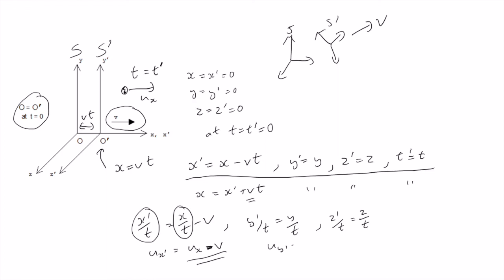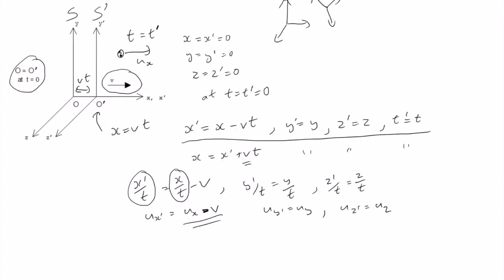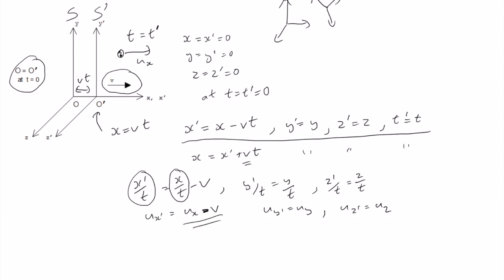Straightforwardly, the velocities in the orthogonal directions are unchanged between the two systems. These are known as the Galilean velocity transformations, and they're pretty obvious, pretty intuitive. They're the sort of thing you use in your everyday life when you're driving a car or walking around to judge relative velocities.